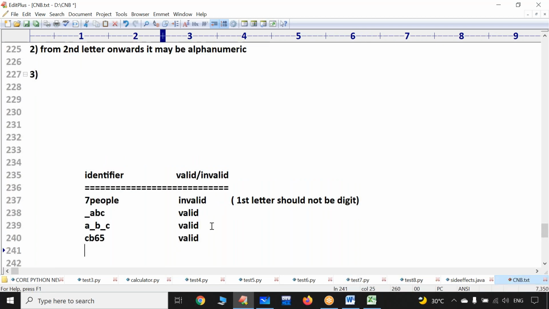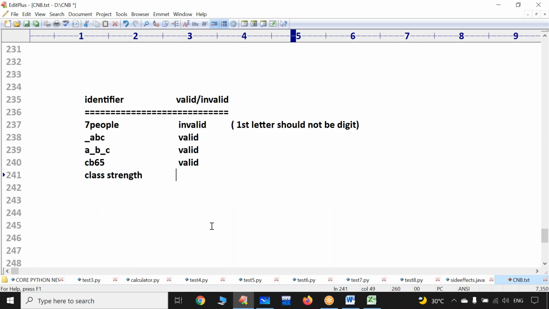Now one more thing. Class strength. Valid or invalid? Sorry, it is invalid. Sir, what is the reason? The first letter is an alphabet, the second letter anything is allowed, you said that.